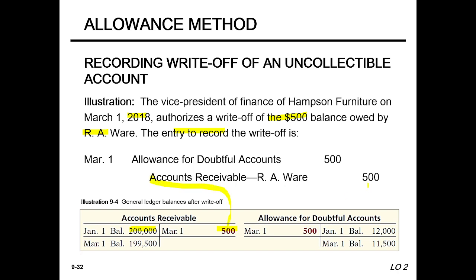The March 1 balance is $1,99,500 and allowance for doubtful accounts 500. That means this uncollectible was 12,000 and now 500 is the write-off.